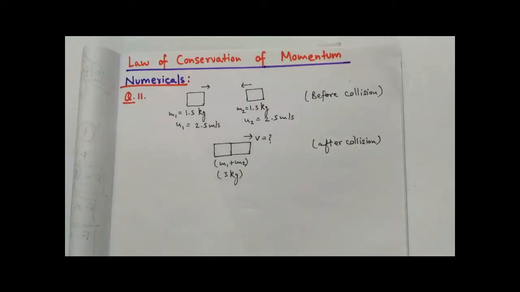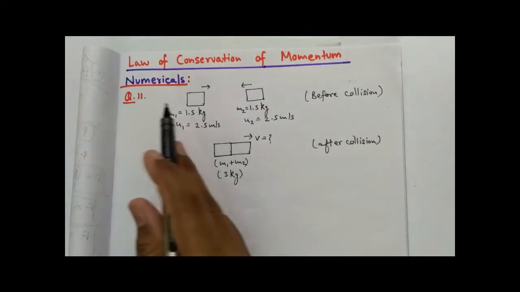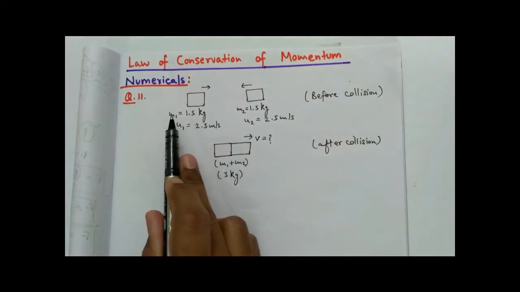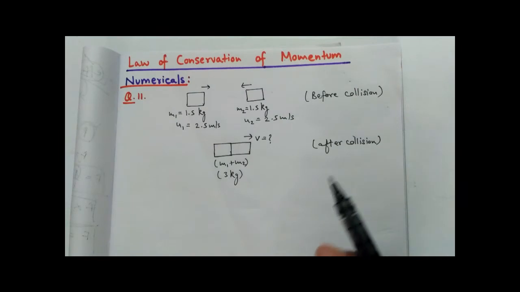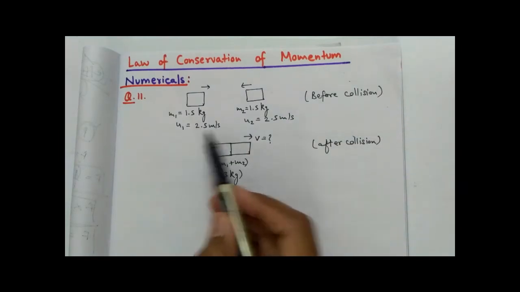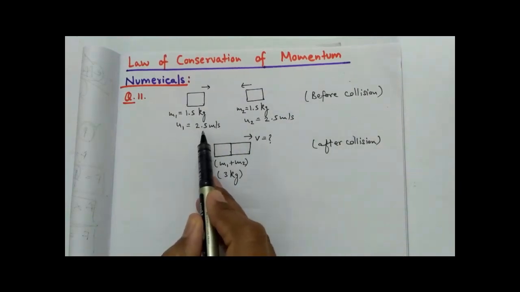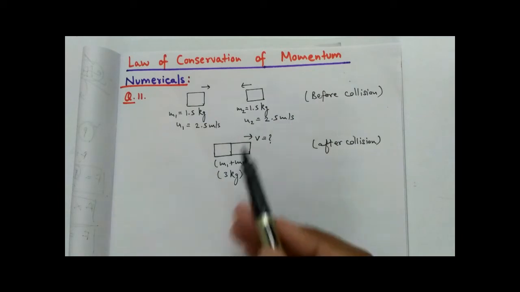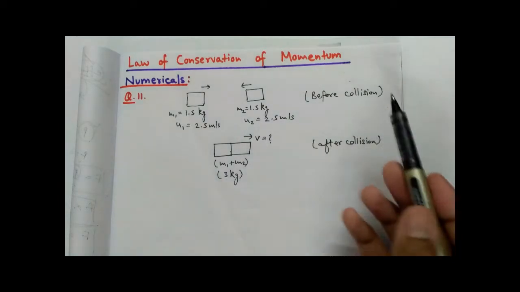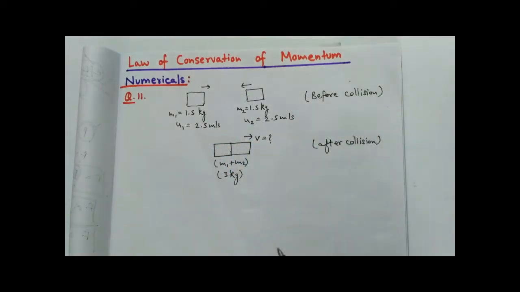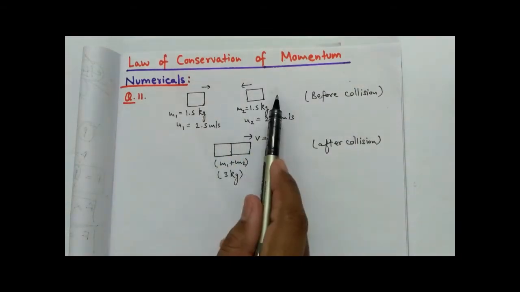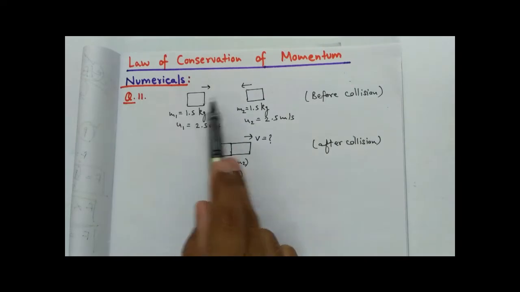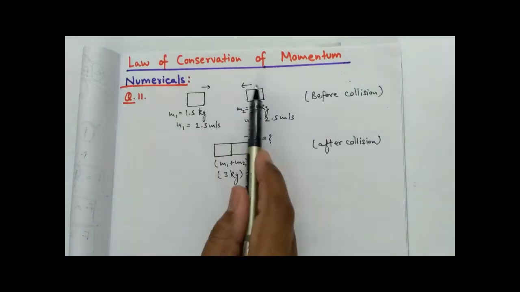So students, this is what they have given us in question number 11: both are of mass 1.5 kg each, and both are traveling with initial velocities of 2.5 meters per second and 2.5 meters per second. This is the case before collision, and they are both traveling in a straight line but in opposite directions, meaning against each other.